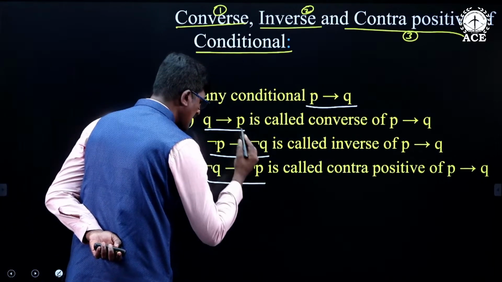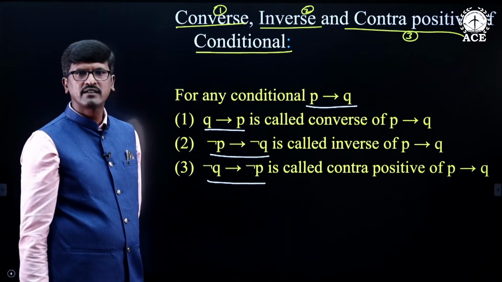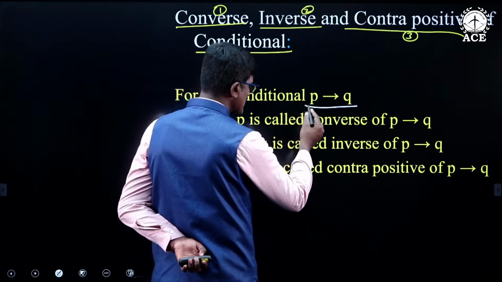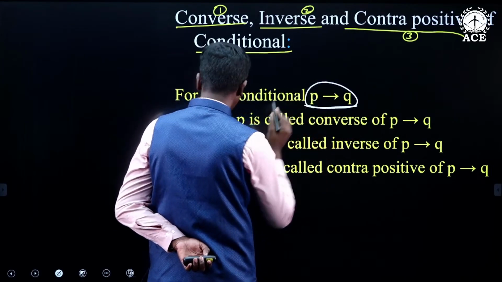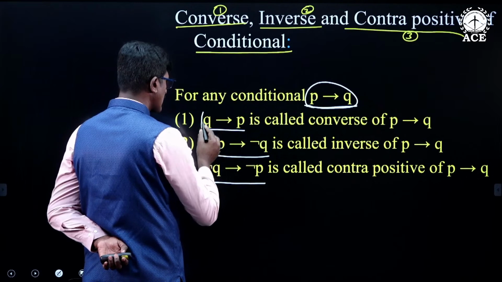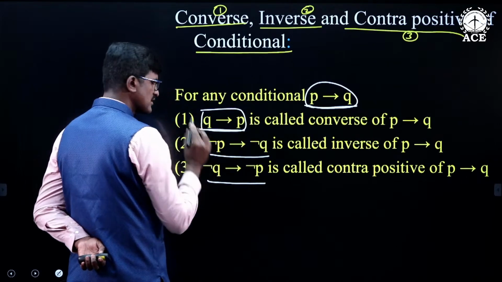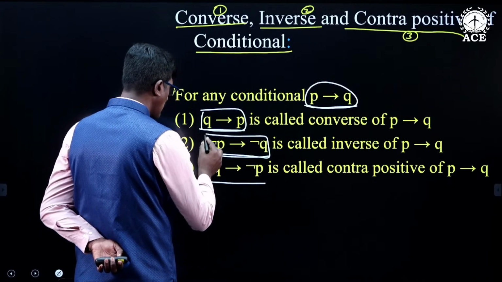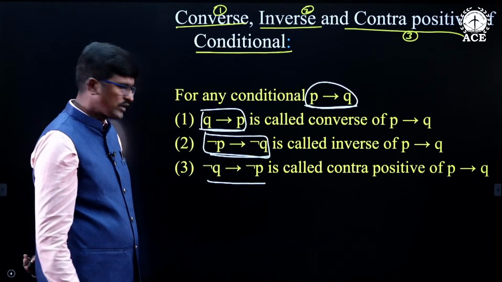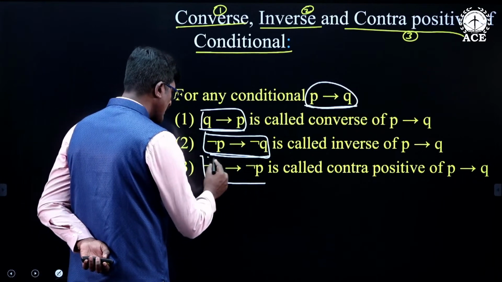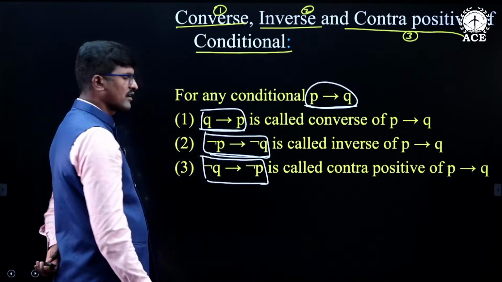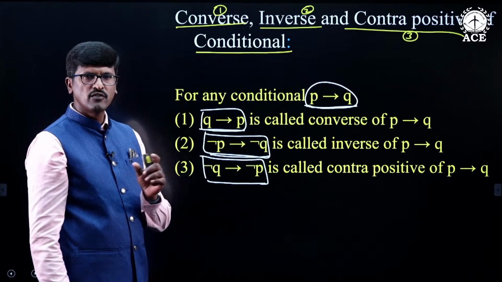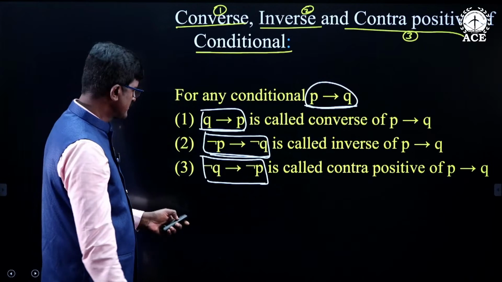Negation Q conditional negation P is called the contrapositive of the given conditional statement. These three, converse, inverse, and contrapositive, will be found for the given conditional statement.